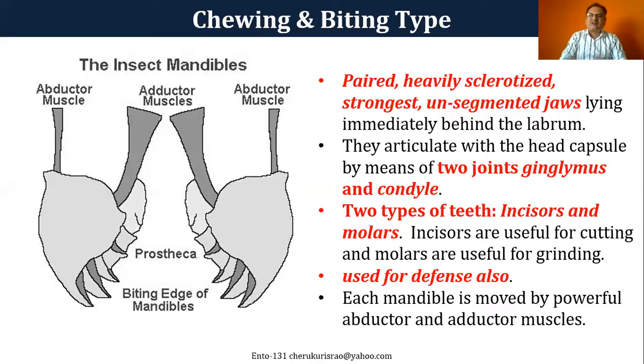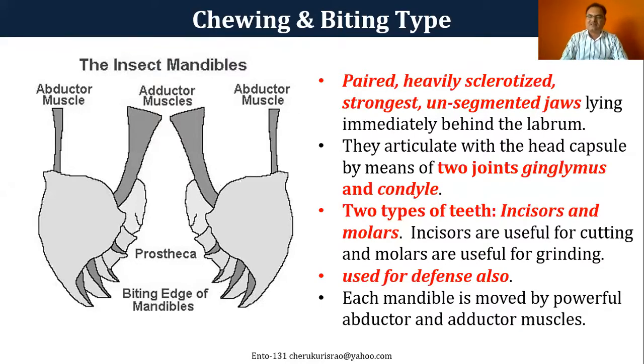And this actually joins to the mouth cavity with two joints, ginglymus and condyle. That's what I was telling. These two joints are actually inside the mouth, and that's covered by the upper lip. There are two types of teeth always, incisors and molars, and these are useful for grinding the food material.